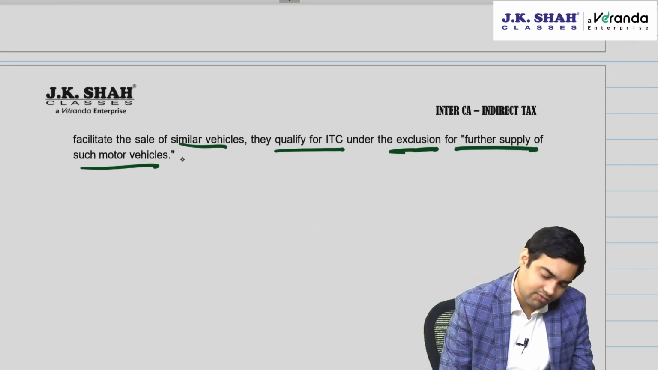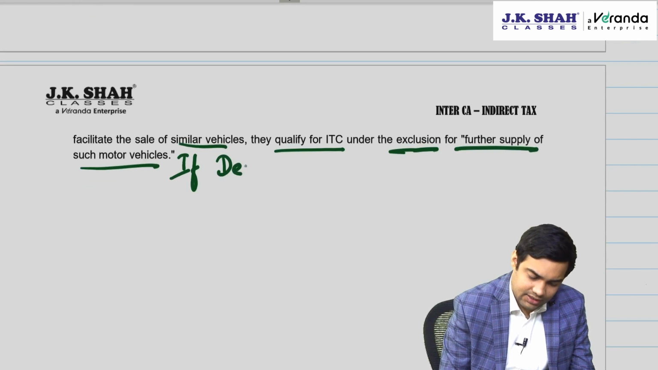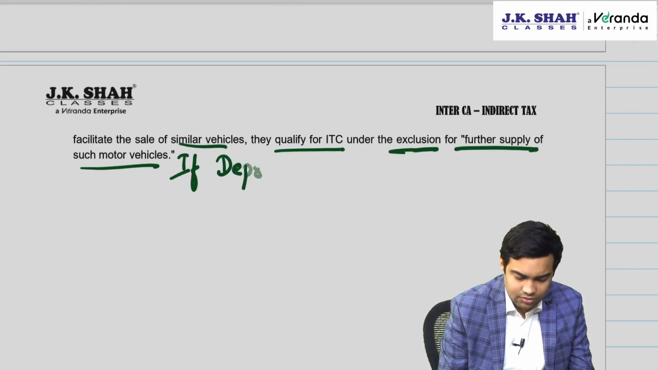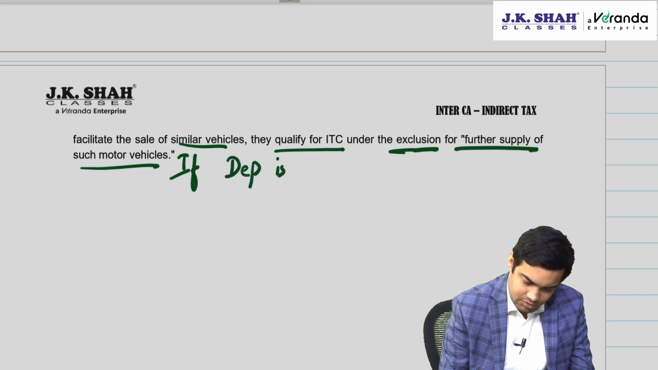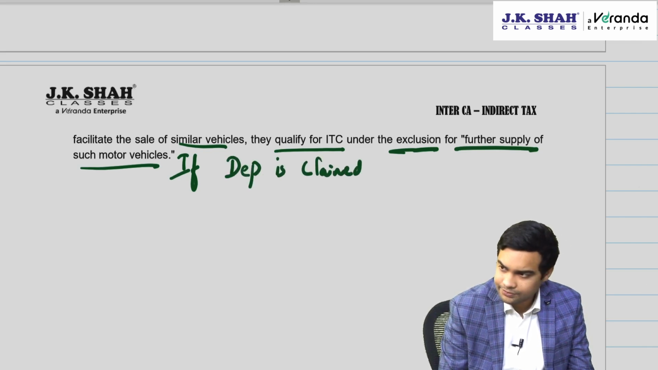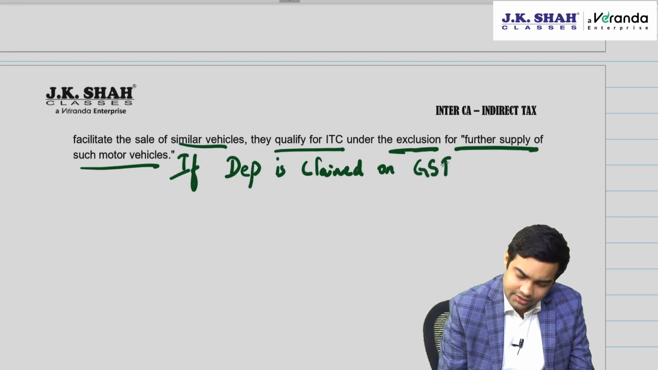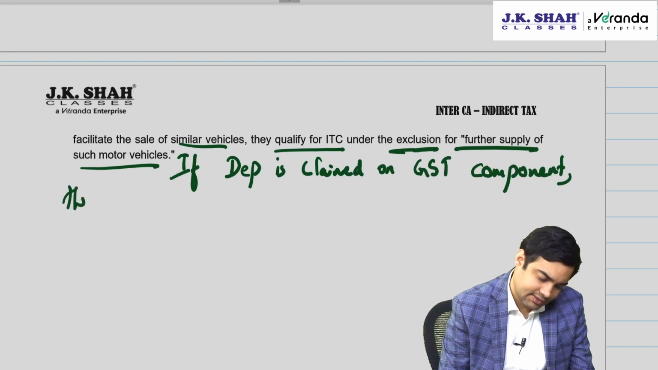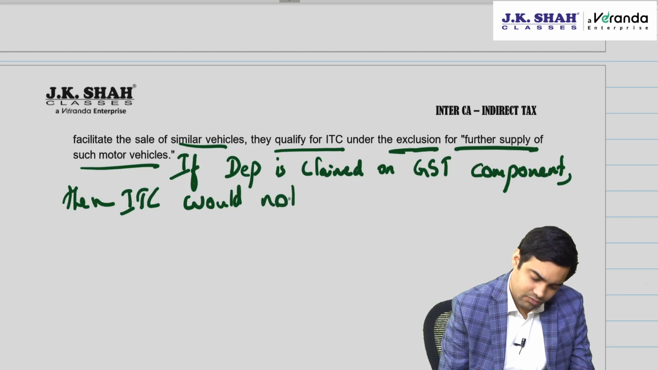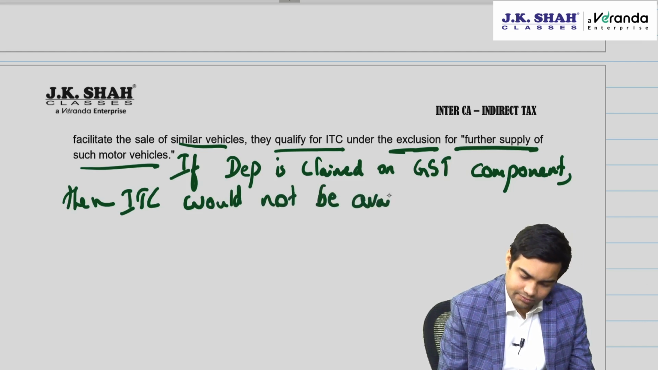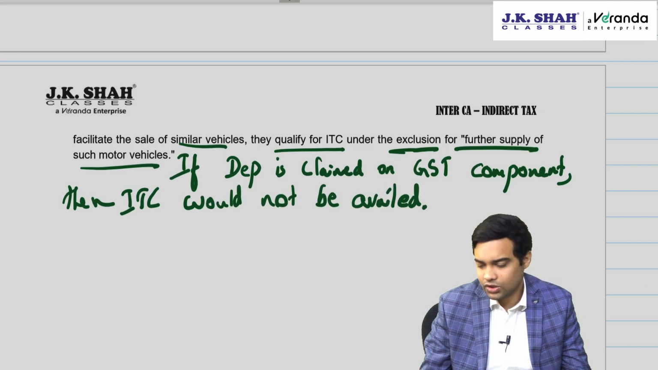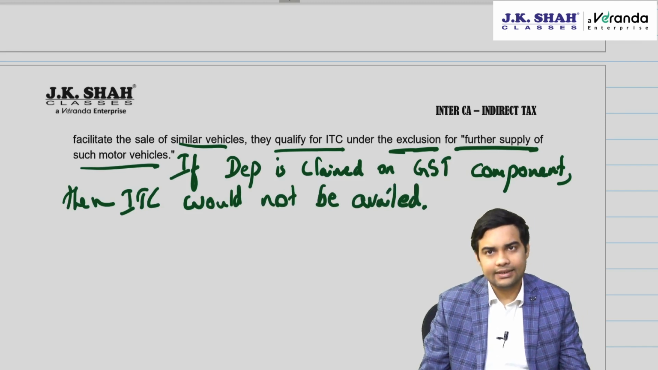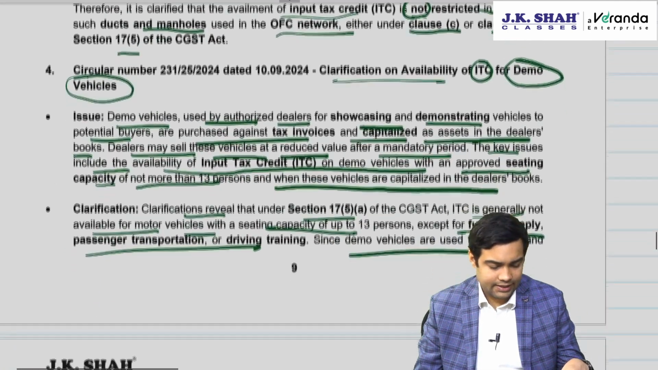And what if, sir, depreciation is claimed? You can just mention it. If depreciation is claimed on GST component, comma, then ITC would not be available. ITC would not be available. Clear? Okay.